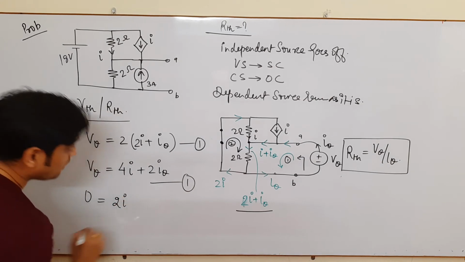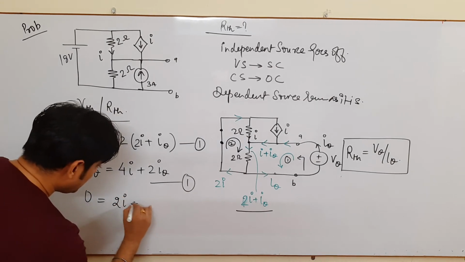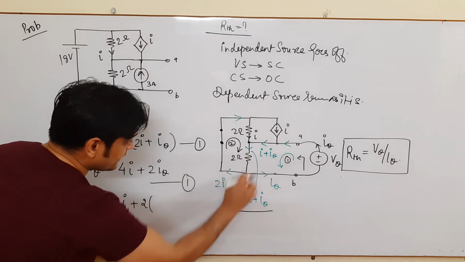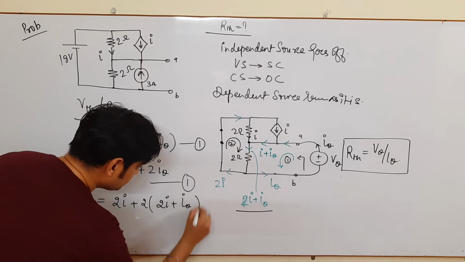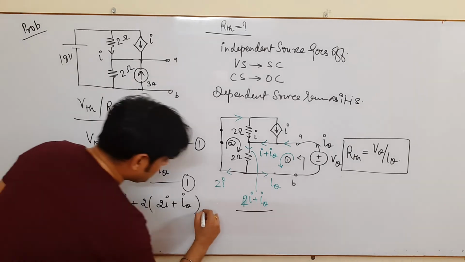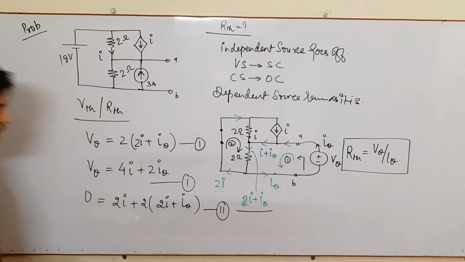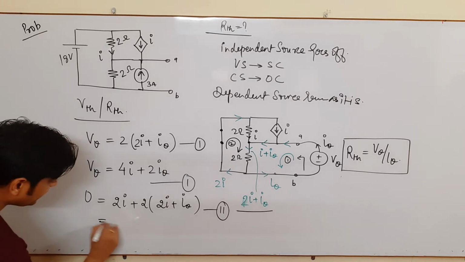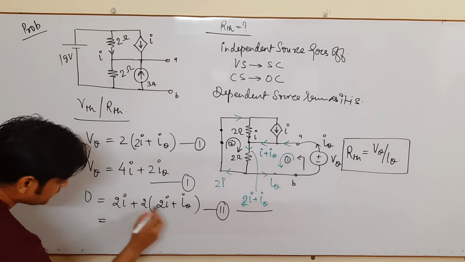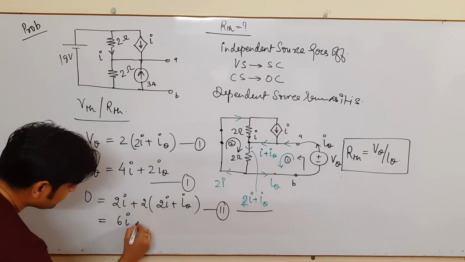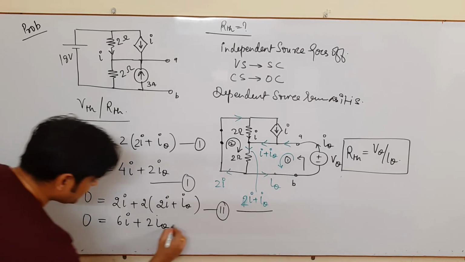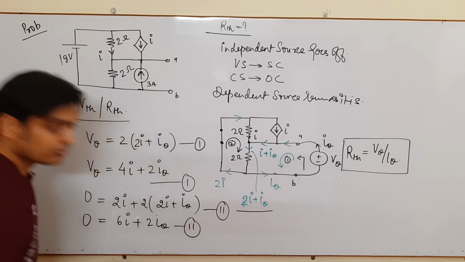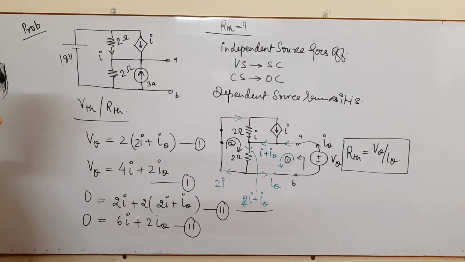It is 2 into I, plus 2 into, what is the current in this resistance? It is 2I plus Iθ. This is your second equation. One can easily find it is 6I plus 2Iθ, that is 0. Again, this is your second equation.